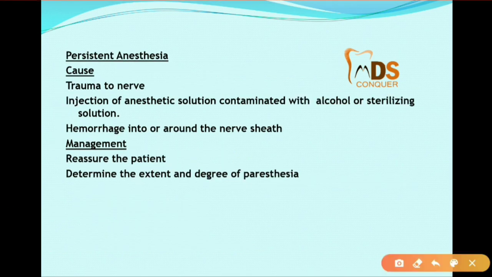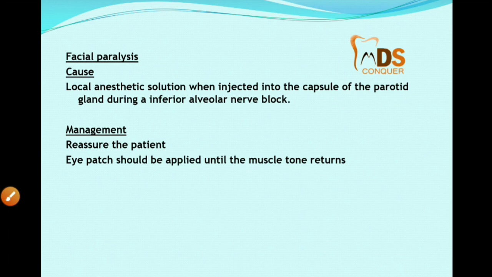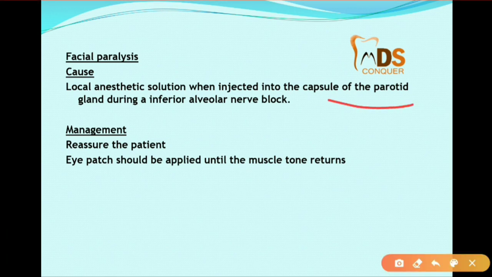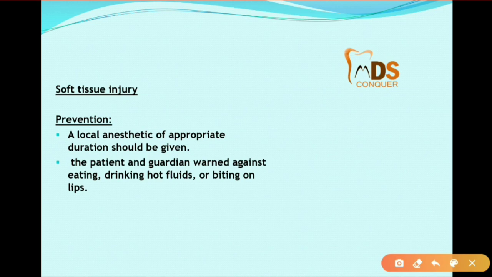Then persistent anesthesia, it is because of trauma to the nerve or injection of an anesthetic agent which is contaminated. Management is to reassure the patient and determine the extent and degree of paresthesia. Facial paralysis, injected into the capsule of the parotid: reassure the patient and an eye patch should be applied until the muscle tone returns. Soft tissue injury, we can prevent with appropriate duration of local anesthesia, and the patient and guardian are warned against eating, drinking hot fluids or biting on the lips after the anesthesia is given, after the procedure.